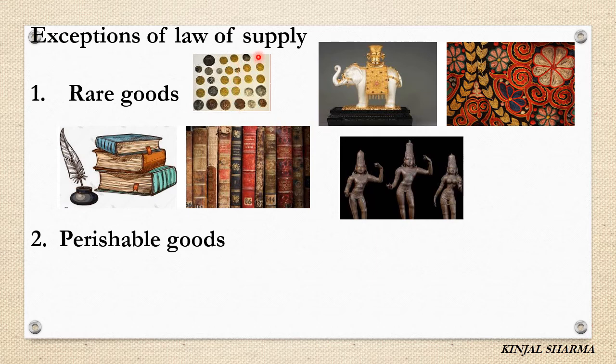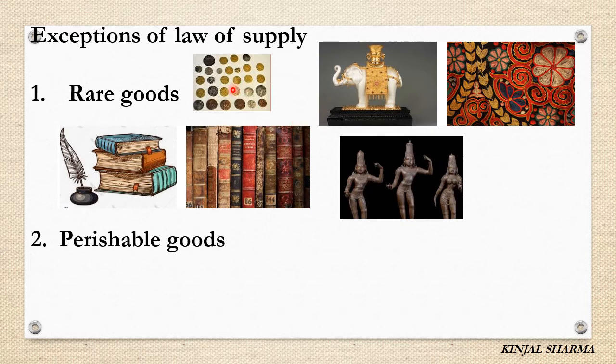Example, any old coins or any ancient idols, or any original manuscript which was written many years ago, or any old books, ancient handicraft. So any of these things, even though their price rises, it is not possible to increase their supply.